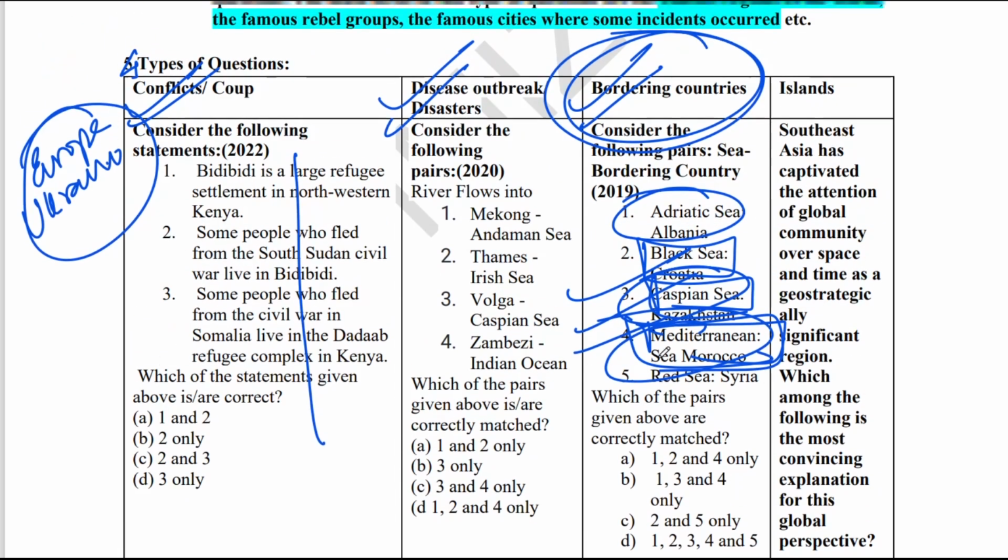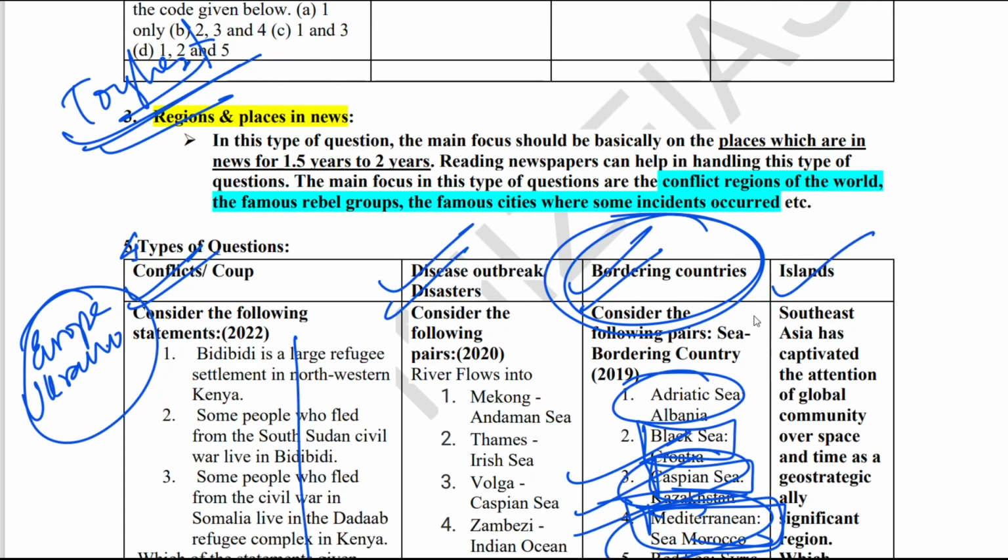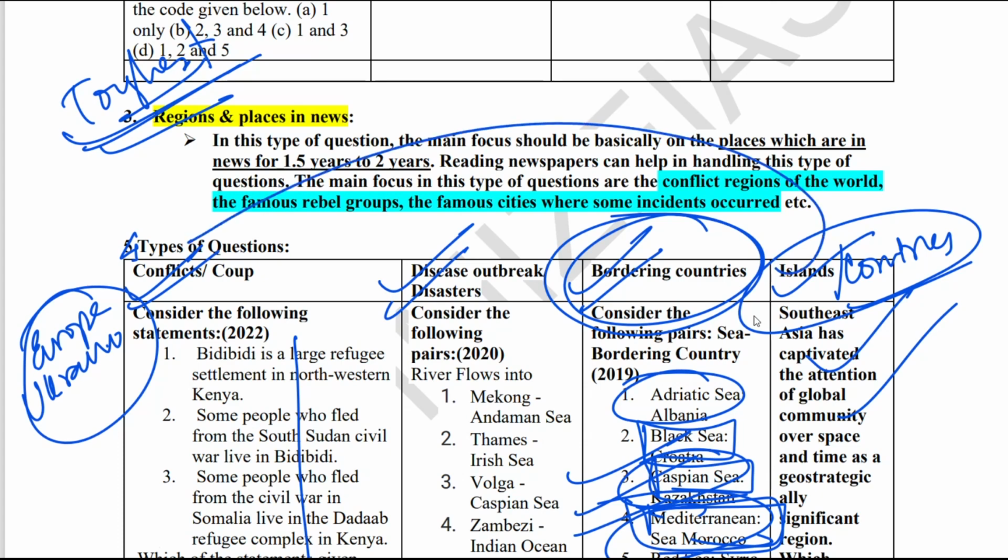And the last type of questions coming from this section is the regions, countries, islands in conflict. Say, for example, Southeast Asia. UPSC has asked 2 times question on Southeast Asia, question on Vietnam, some important countries, important islands. So UPSC has asked questions on that also. That is the fourth category. You can keep this category here also, but I separated it, because sometimes questions are based on only countries. Last year they asked a question on Vietnam, so they can ask one question on any other country also, which is in news and which is very important.